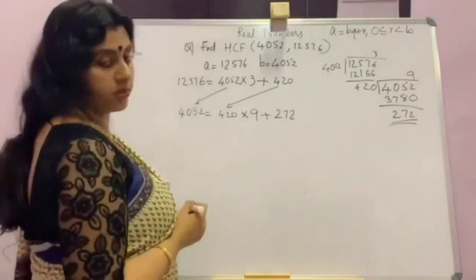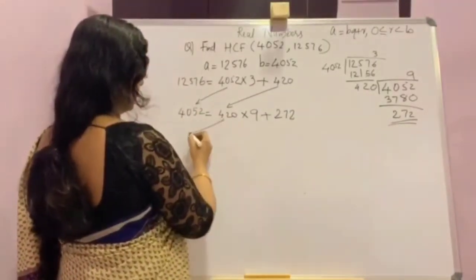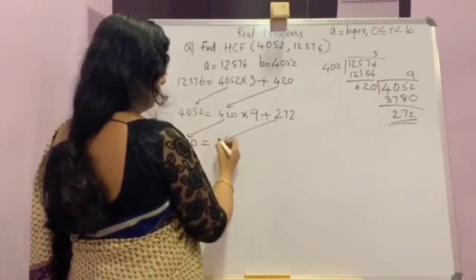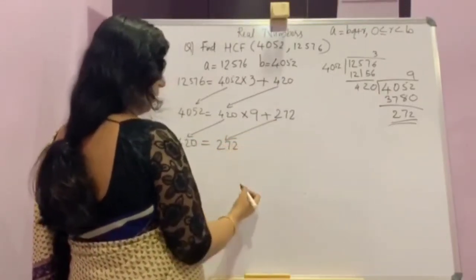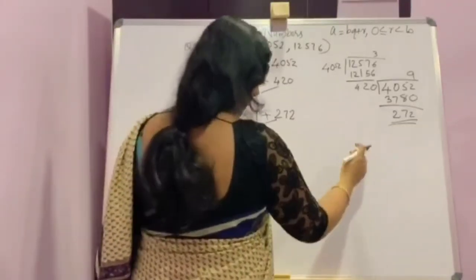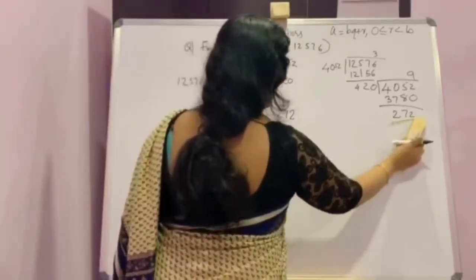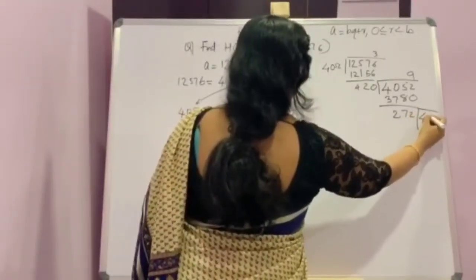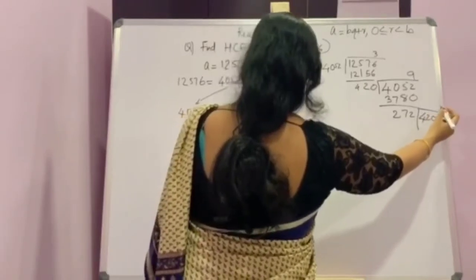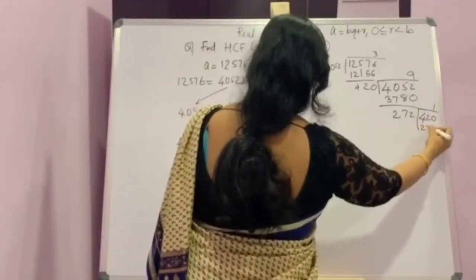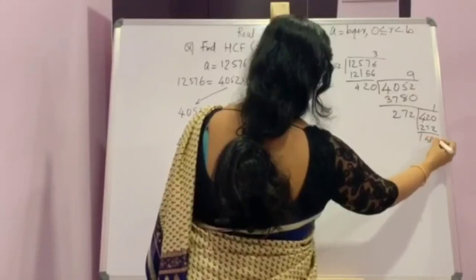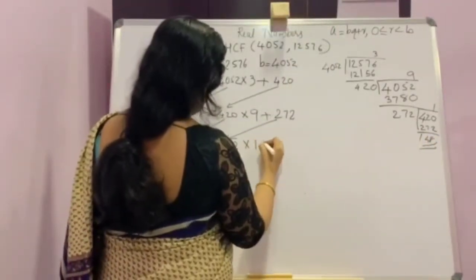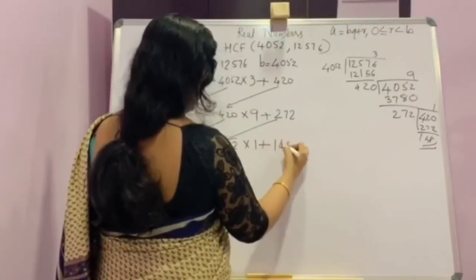Now again the remainder is not 0, so again continue. This becomes A, 420 is equal to, and the new B is 272. Now again to find Q and R, divide it. 272 into 1 plus 148.